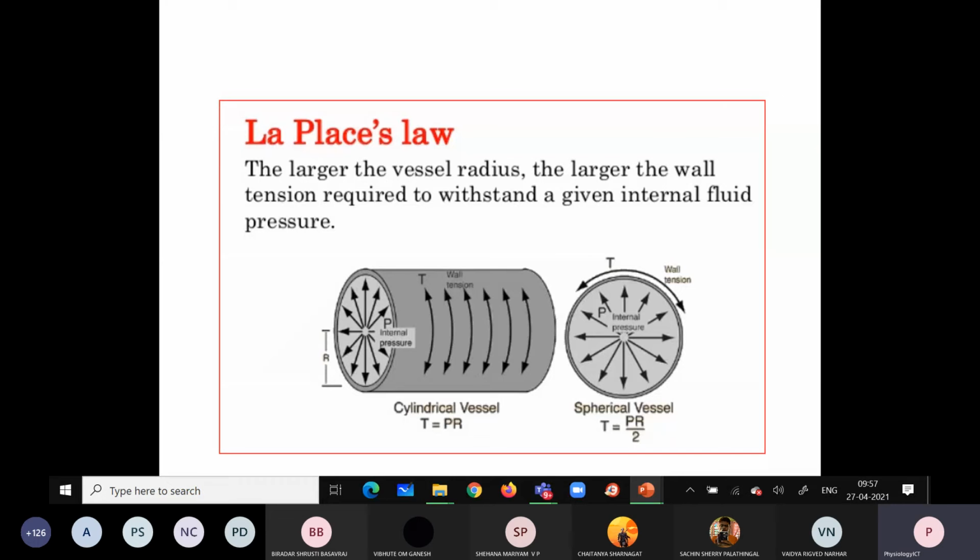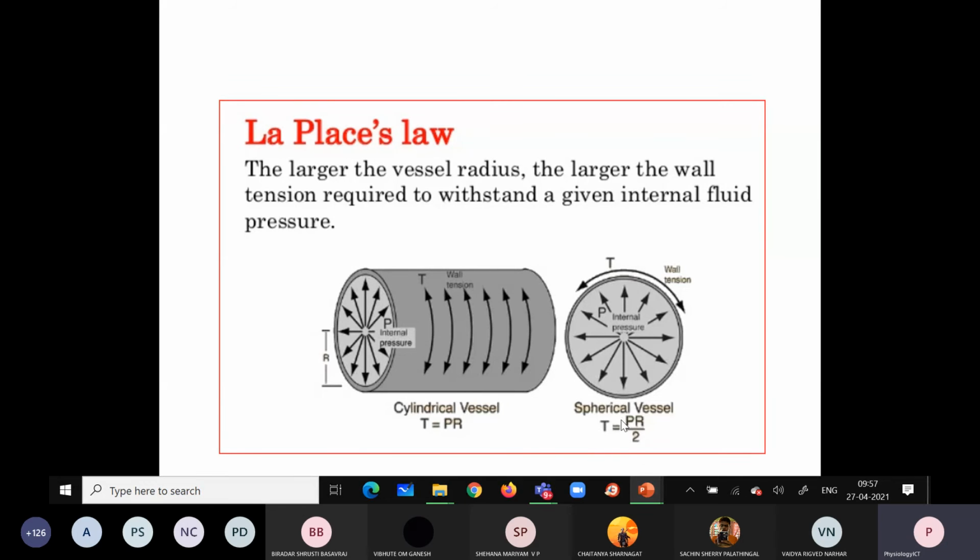So the pressure is equal to 2T divided by R. That is, pressure is directly proportional to the tension and inversely proportional to the radius. If the radius increases, pressure decreases. If the radius decreases, pressure increases. If the pressure increases, tension increases. If the pressure decreases, tension decreases, like that. Again, you can see 2 times tension, 2T. P is equal to 2T divided by R.